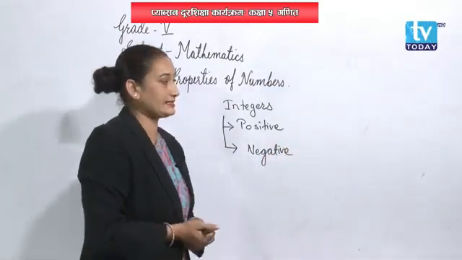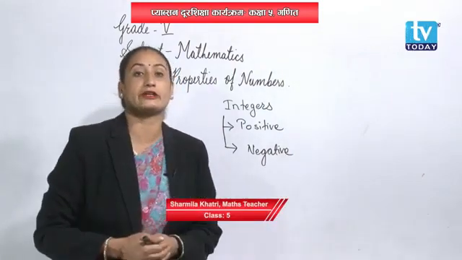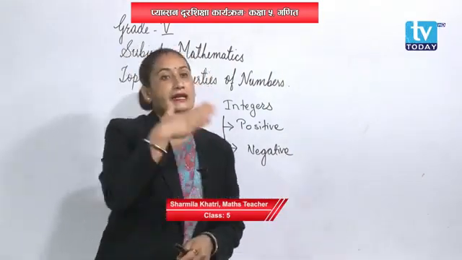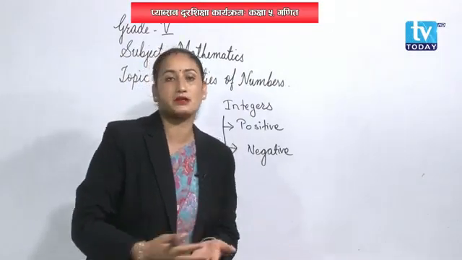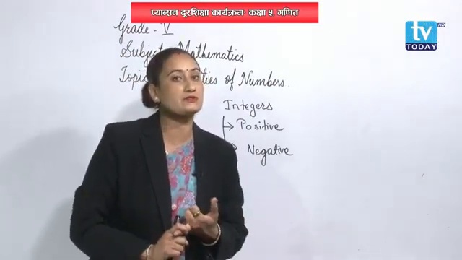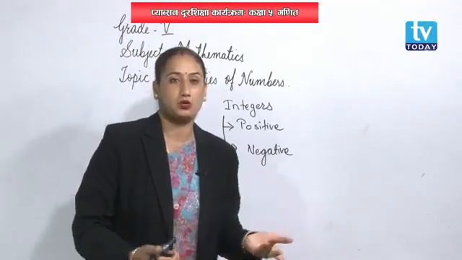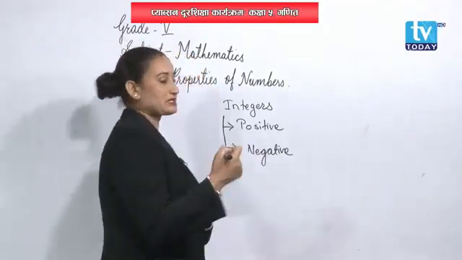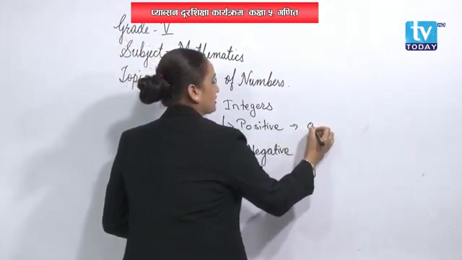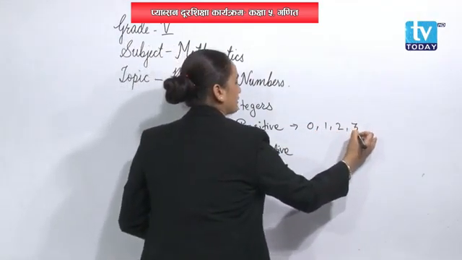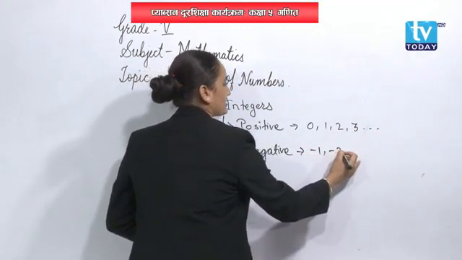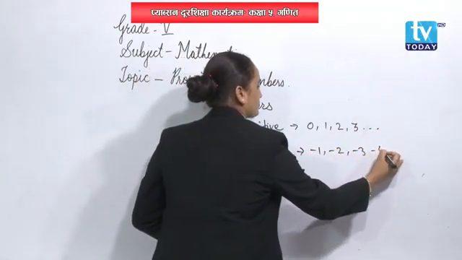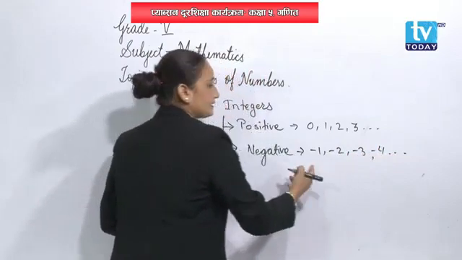We can say that integers mean the numbers having positive sign and negative sign. Okay, have a look. Positive sign means 0, 1, 2, 3, go on, right? Negative sign means -1, -2, -3, -4. These are known as the negative sign.